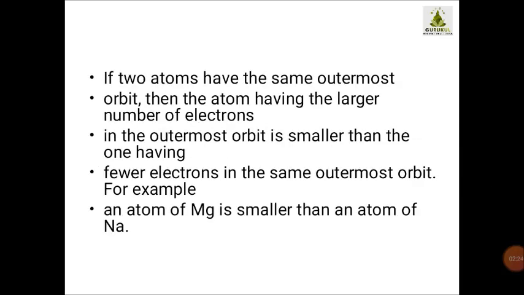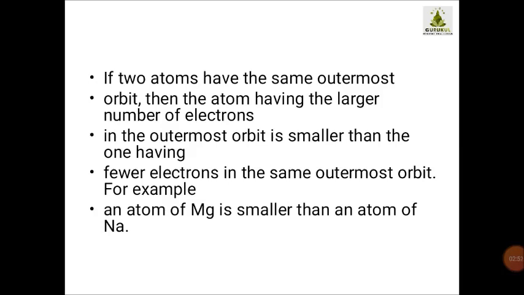Now if two atoms have the same outermost orbit, then the atom having a larger number of electrons in the outermost orbit is smaller than the one having fewer electrons. Why? This is another concept, related to electronic force, that we will study in 10th standard.